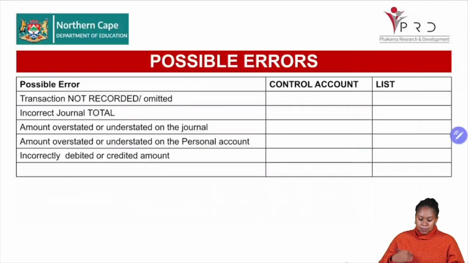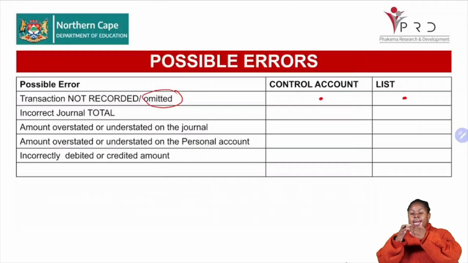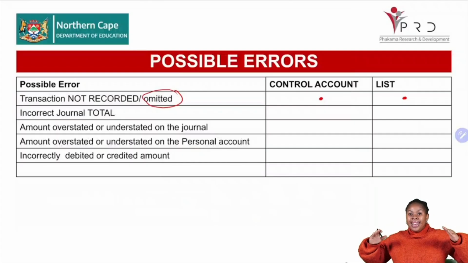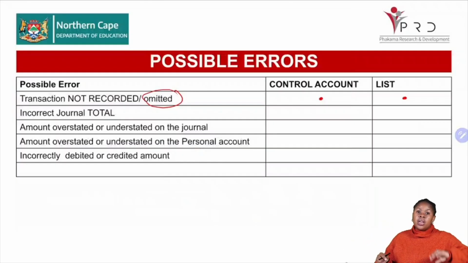All right. Now, let's look at the possible errors. So what possible errors might happen there? Now, an error can happen saying that the transaction was not recorded or it was omitted. When a transaction is omitted, it will affect our control account and it will also affect our list. So you must know that whenever a transaction is not recorded, we have to record it. And if we record it, we then record in our CRJ, and then from that point on, it's affecting all ledgers. All right, the individual personal ledgers for the debtor and also the general amount for the debtor's control.